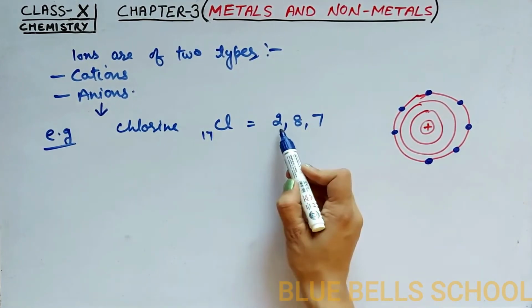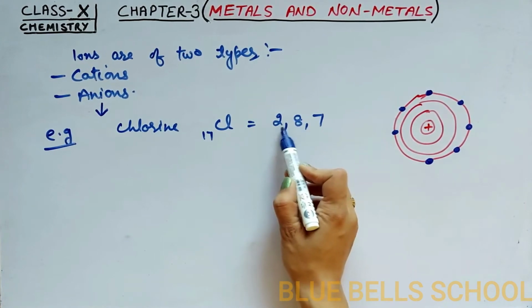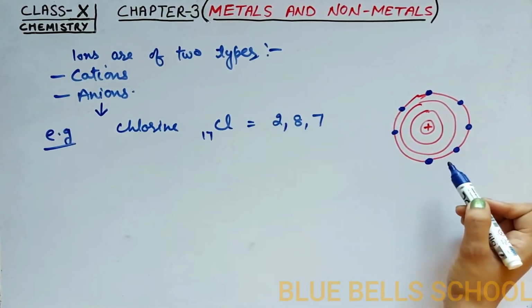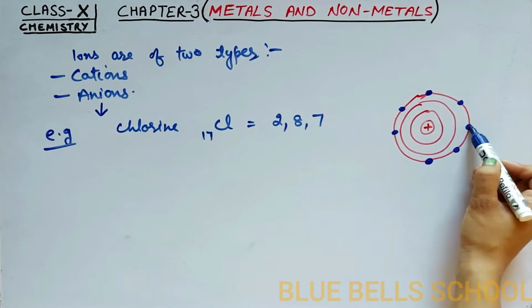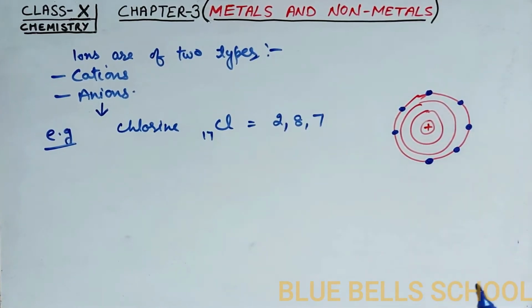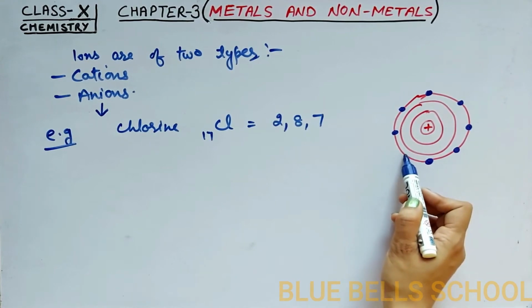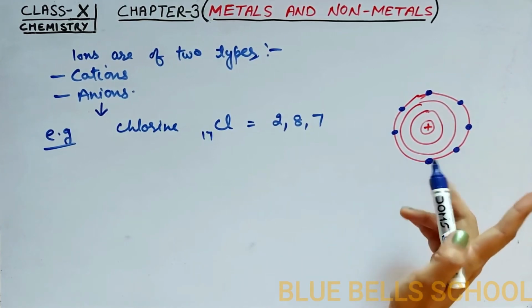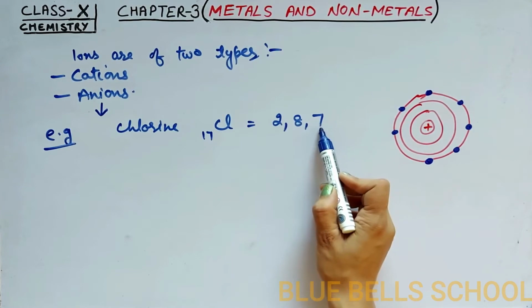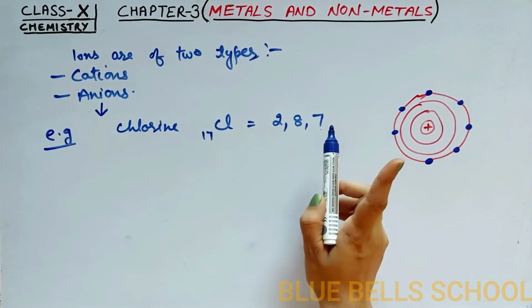I didn't mention the K and L orbit; I am mentioning only the valence orbit. The last orbit has capacity to hold 8 electrons, but there is a deficiency of only 1 electron.